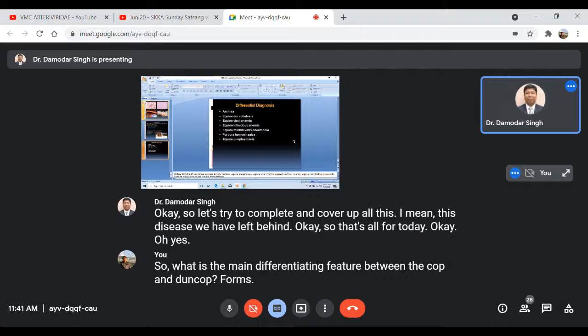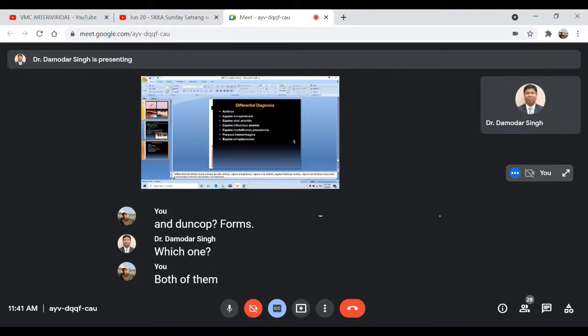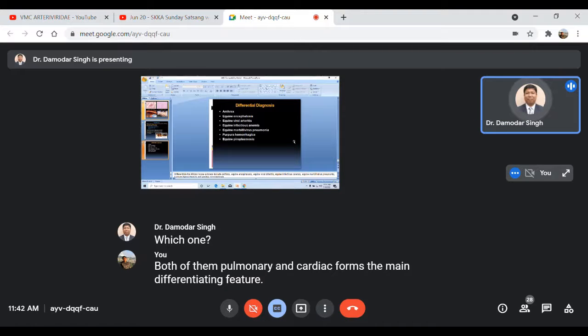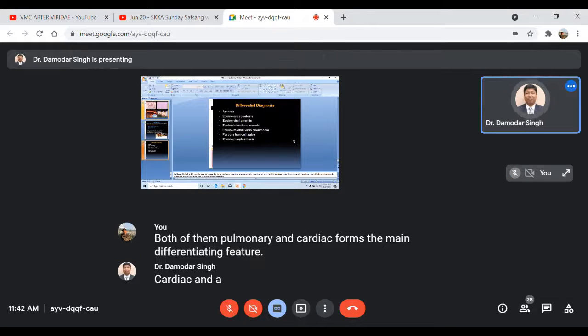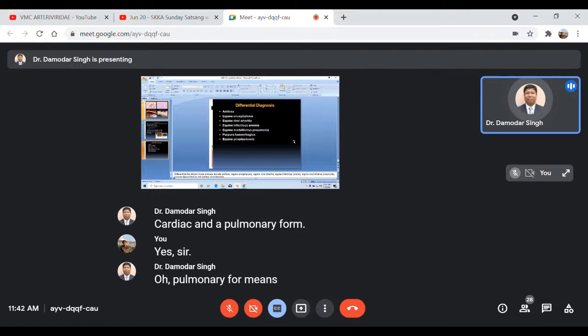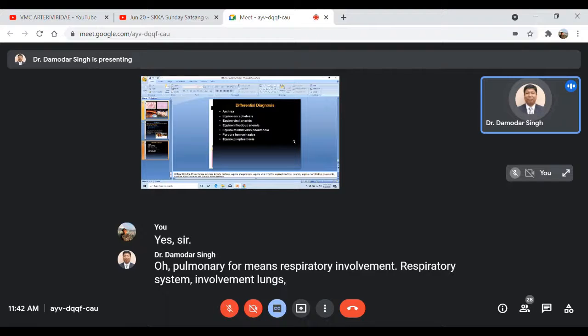Cardiac and pulmonary form. Pulmonary form means respiratory system involvement, lung edema, which is pulmonary edema.